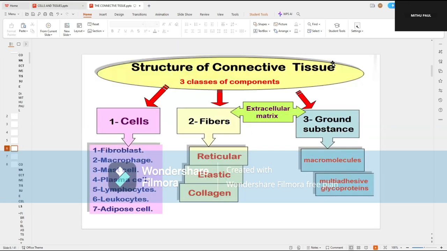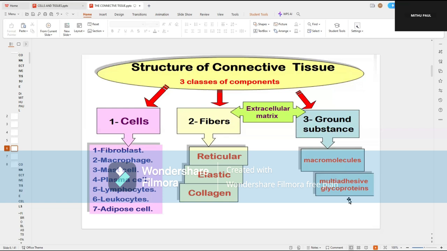To know about the connective tissue, you should have an idea of its structure. The main part of the connective tissue is the ground substance, which supports the cells and helps in their anchorage. The ground substance is made up of some macromolecules and multi-adhesive glycoproteins.